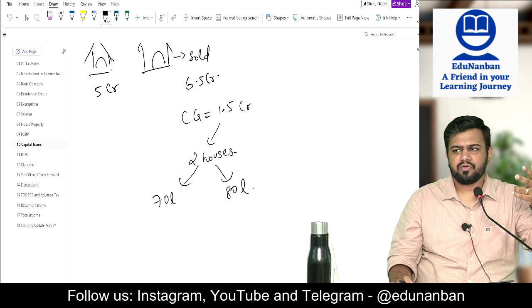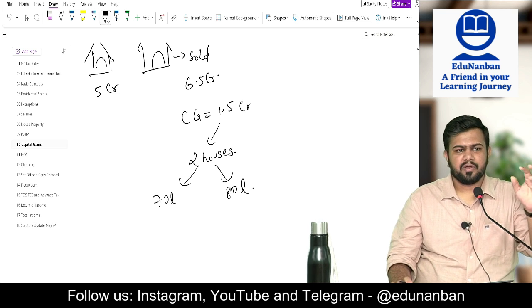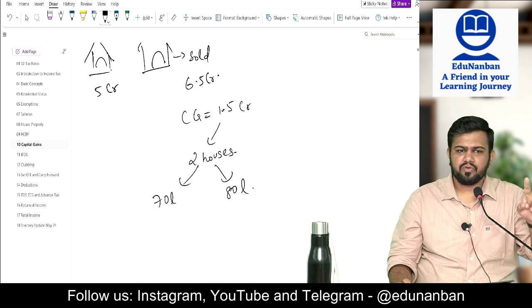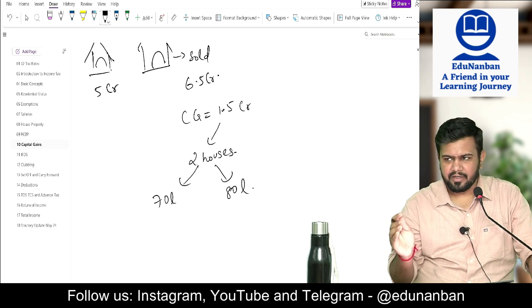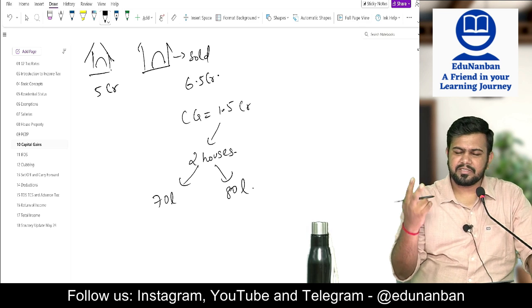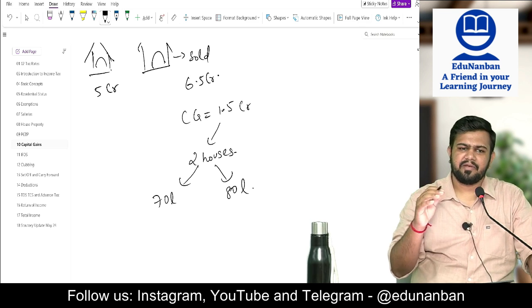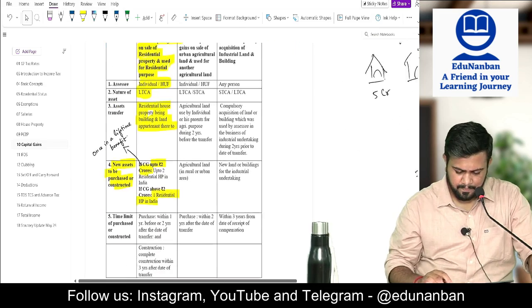But can you buy two houses? Answer is, if your capital gain is within 2 crores, you can buy two houses, but that too you can do only once in a lifetime. Generally you can buy only one house, but if your capital gain is within 2 crores, you can buy two houses. These two houses also you can buy only once in a lifetime.